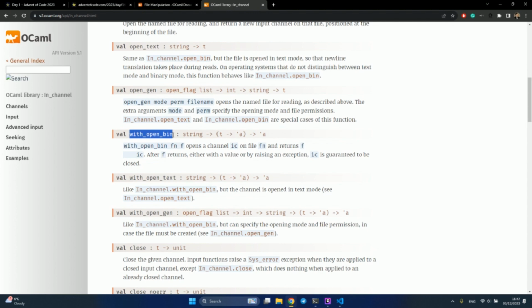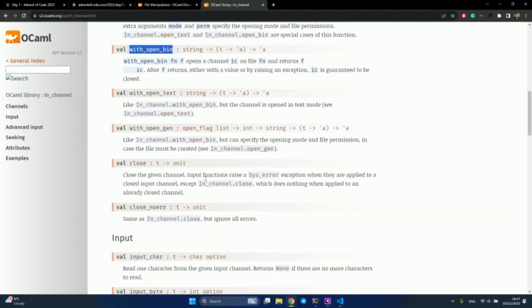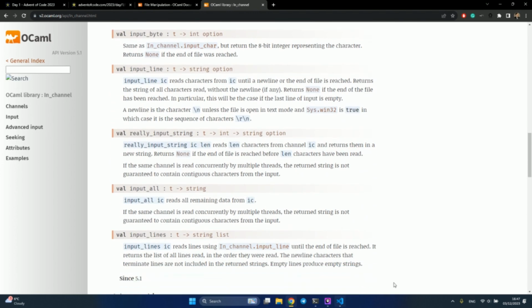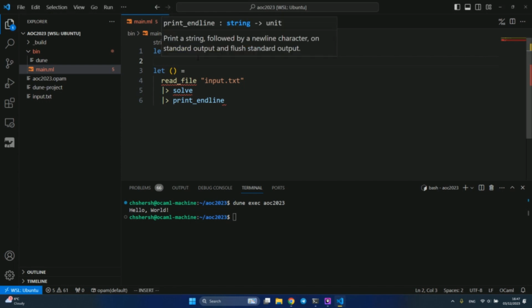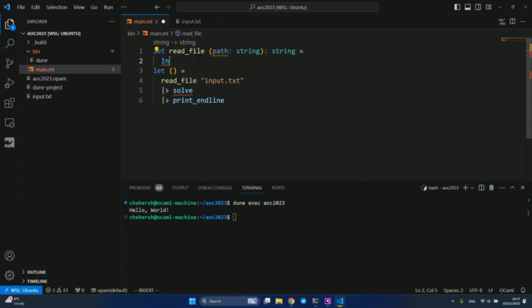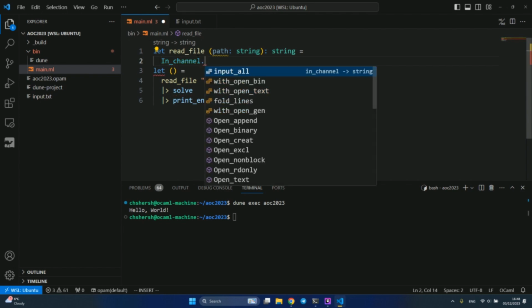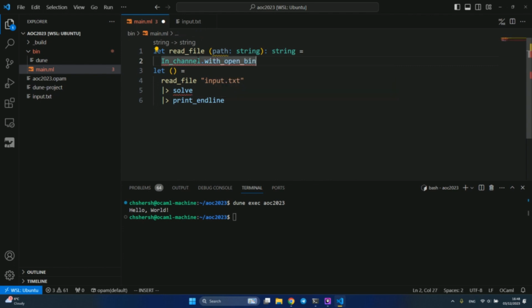With open bin, and then we will get input all. So there's a function to read a file's content from a path. It will be in the standard library, so I don't need to import any module. I can just type the name of the module wherever I want, fully qualified. And I get with open bin.